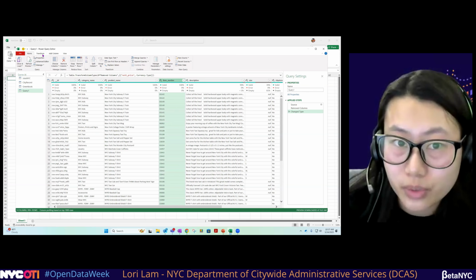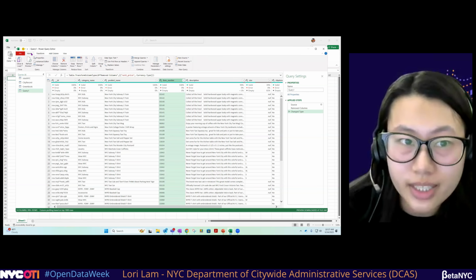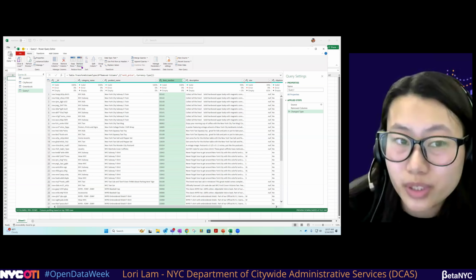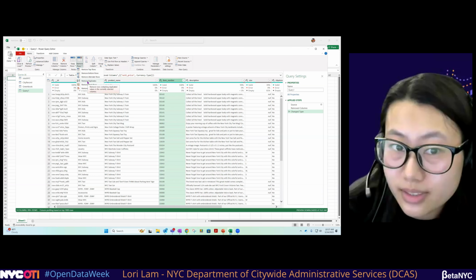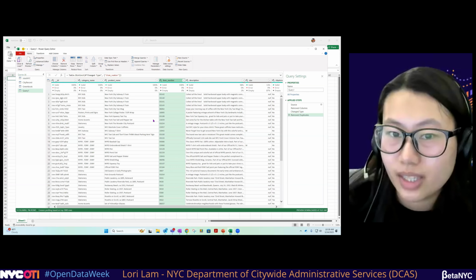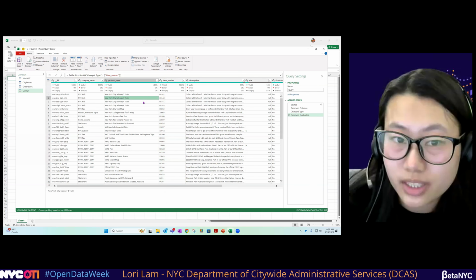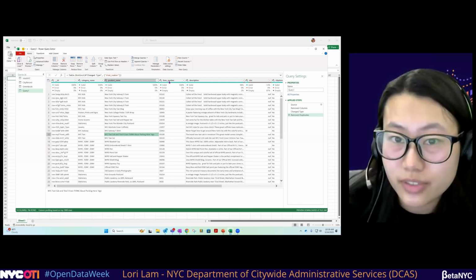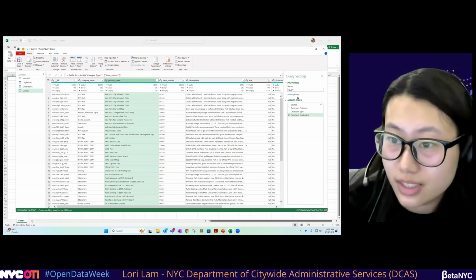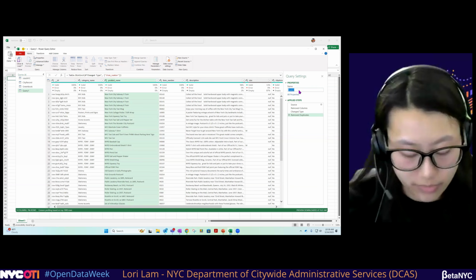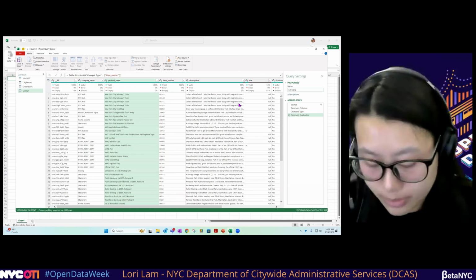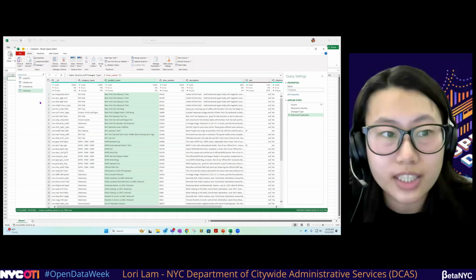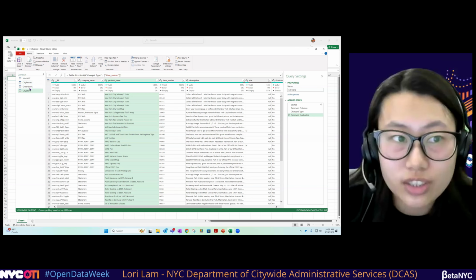We're going to go to transform. Oh, no, actually, we're going to stay at home. We're going to go to remove rows, and click the chevron, and easily remove duplicates that way. And now we know each distinct, individual product that is available in the City Store. And we can change the name of the query here to City Store, and press OK, press enter, and our name is changed.